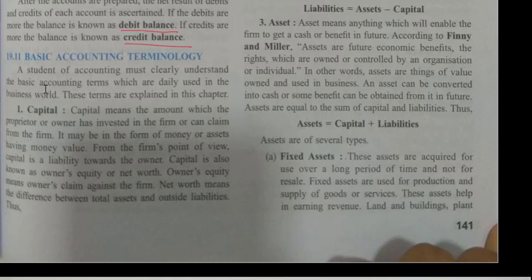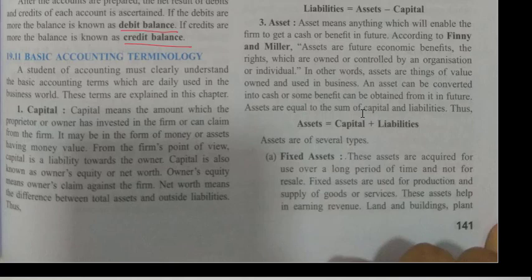A student of accounting must clearly understand the basic accounting terms which are used daily in the business world. These terms are explained in the chapter. First, capital. Capital means the amount which the proprietor or owner has invested in the firm or can claim from the firm.